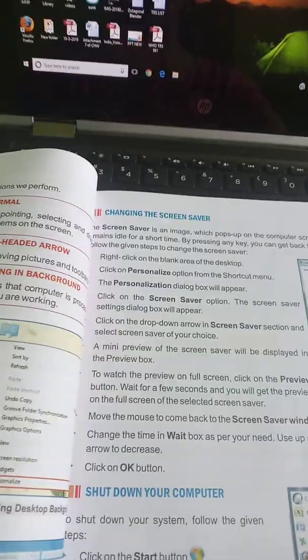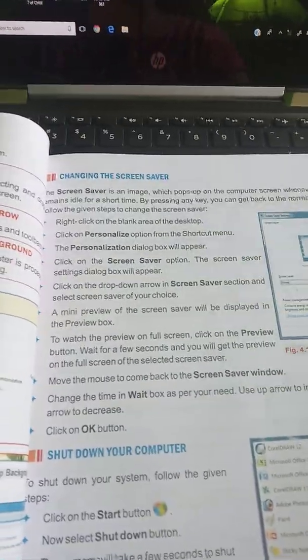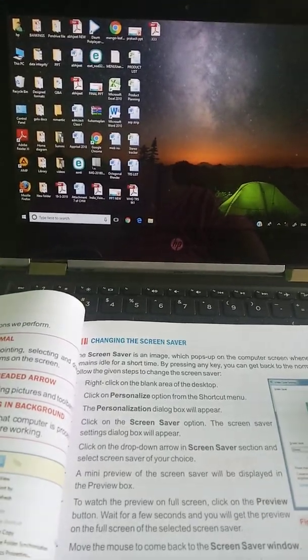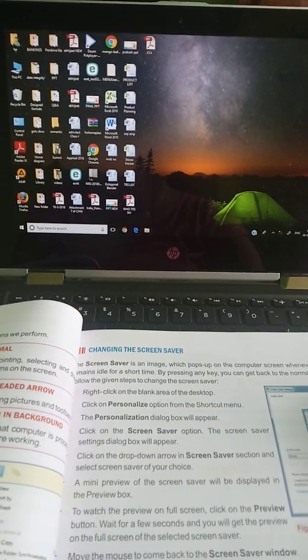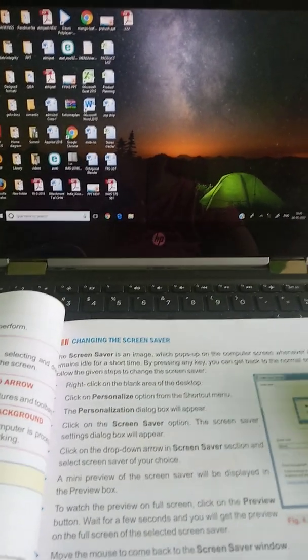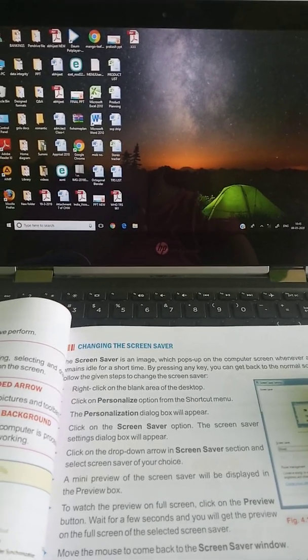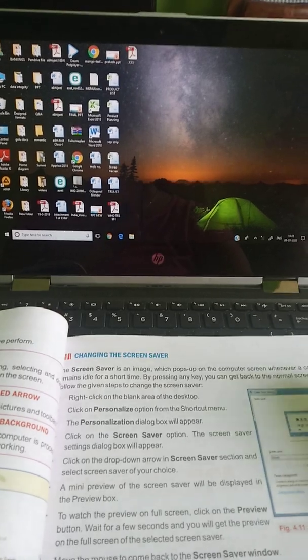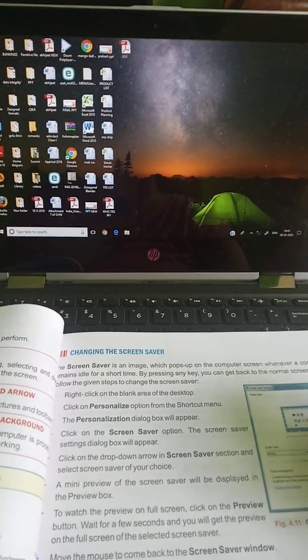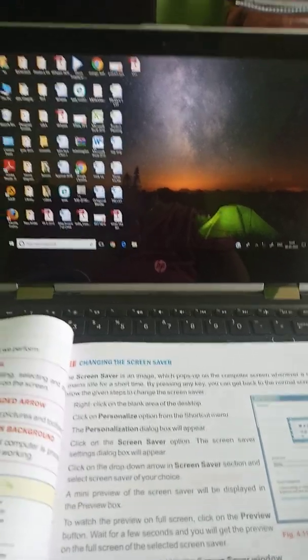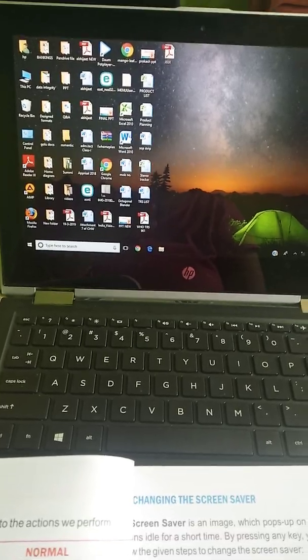For example, I am working in our computer and for some time my computer is opened, but I am not doing anything on my computer. Okay, I am not doing anything on my computer. Then a particular screen will come. We call that screensaver. A screen will come for a short time, a picture will come. We call that screensaver. Understand? And when we press any key, it will go back. Okay, it will go back.